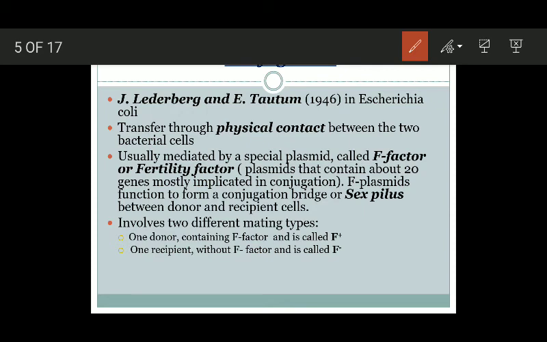So in conjugation you have two different mating types. One is known as the donor. It contains the F factor and it is also called an F positive cell. The other one is the recipient. It doesn't contain the F factor and it is known as an F negative cell. Remember this.